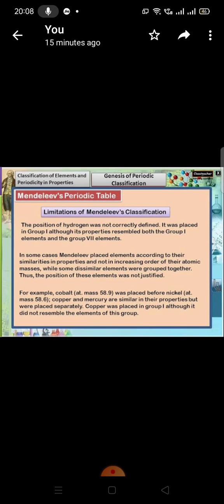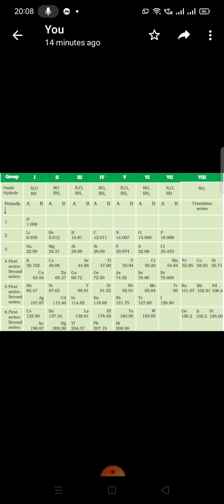The first limitation was the anomalous position of hydrogen. Students, hydrogen has one electron in its only shell, correct? Therefore, many properties of hydrogen are similar to those of alkali metals. Thus, hydrogen can be placed along with alkali metals of group 1A in the periodic table. In other words, we can also say it has one electron which is just less than the nearest noble